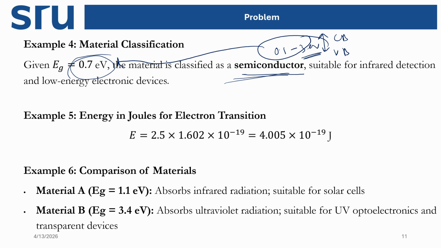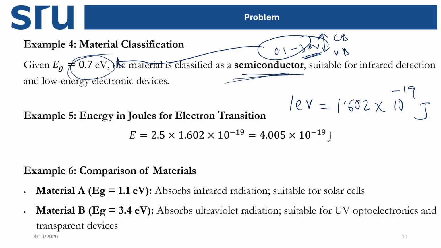Now, electron volt you know, and previously what we have done is that we converted energy in joule to electron volt. Both are energy units but different ones: one is electron volt and another is joule. So 1 electron volt equals 1.602 times 10 to the power minus 19 joule.